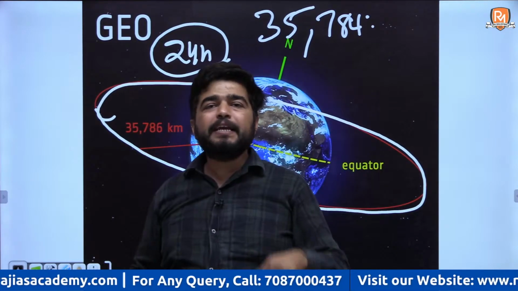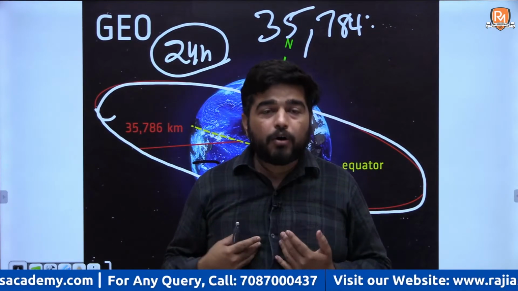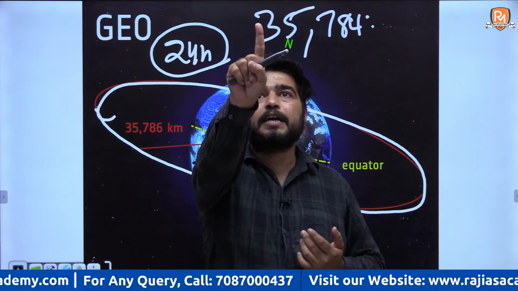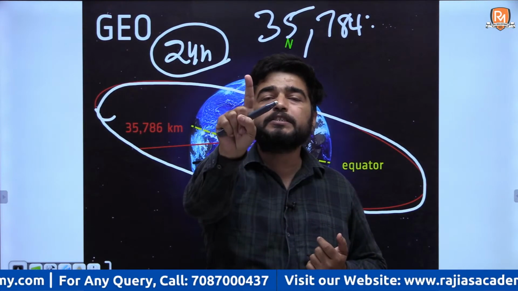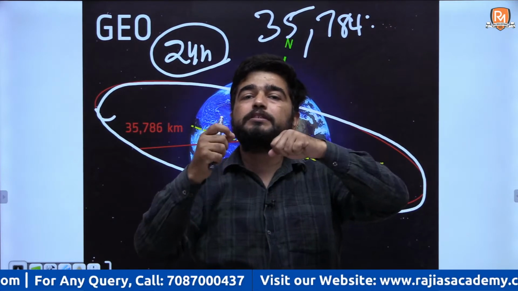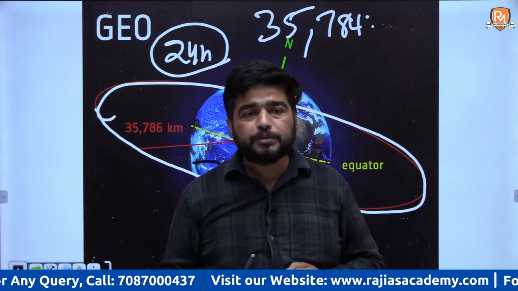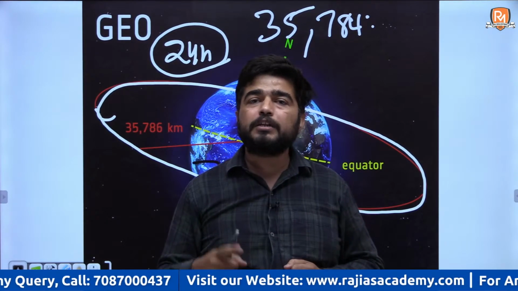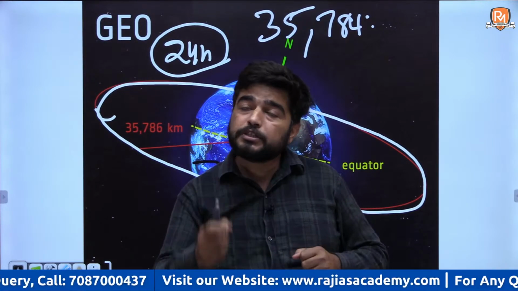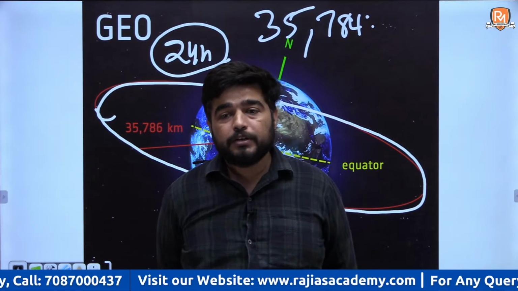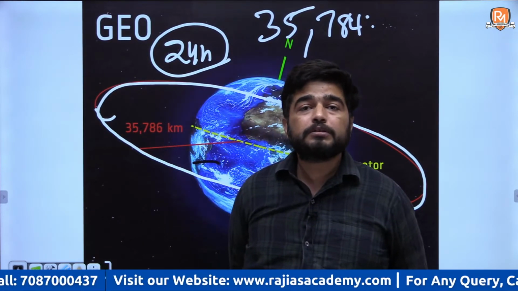So a person on the surface will find the satellite exactly at the same point for 24 hours, because it is not moving northward or southward.